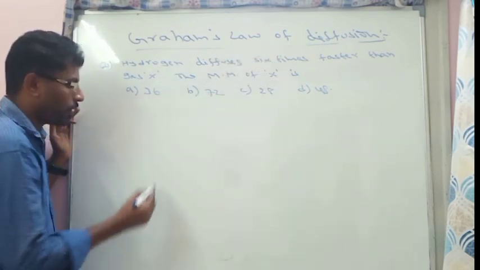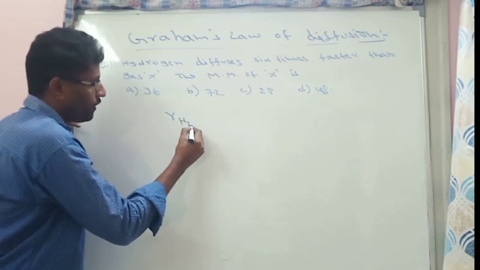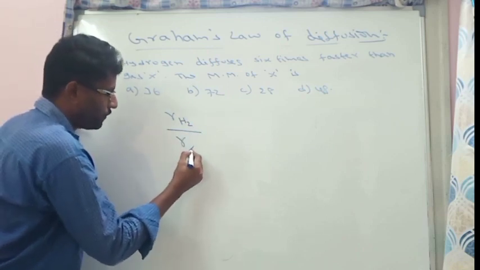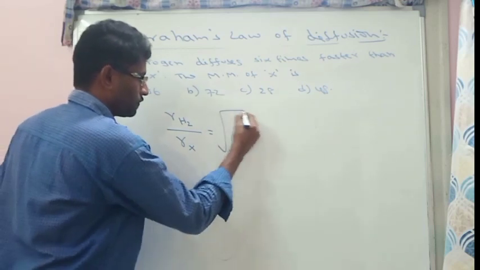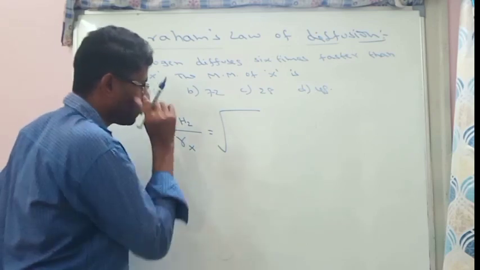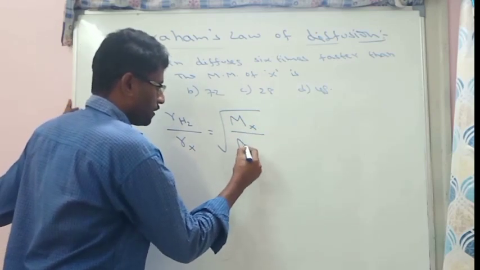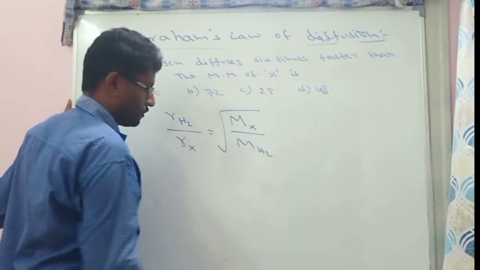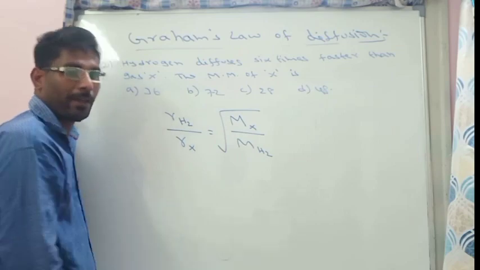So according to rate of diffusion formula, rate of diffusion of hydrogen by rate of diffusion of X is equal to molar mass is asking. So rate of diffusion molar mass formula, molar mass of X divided by molar mass of H2. Why? Because R1 by R2 is equal to square root of M2 by M1.